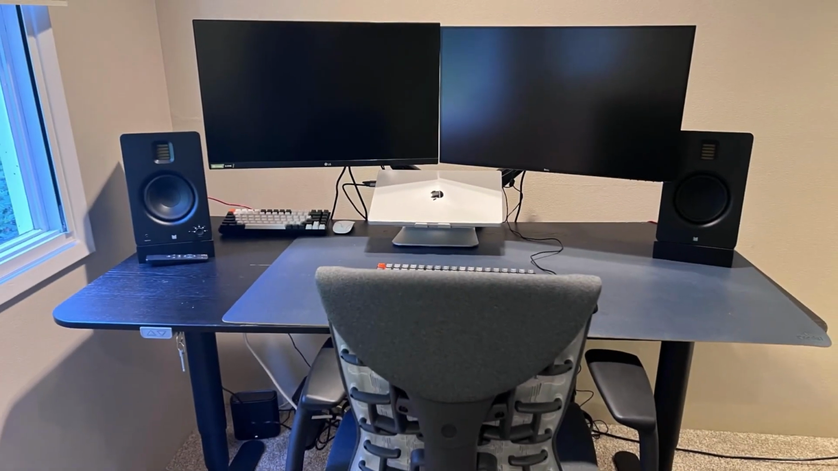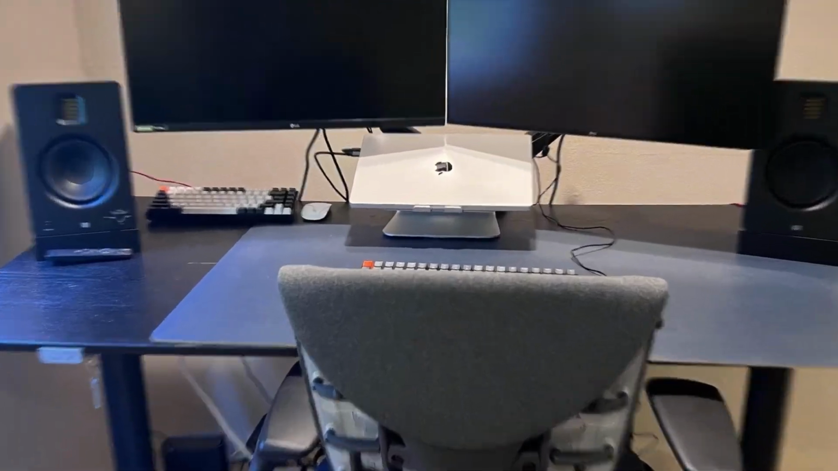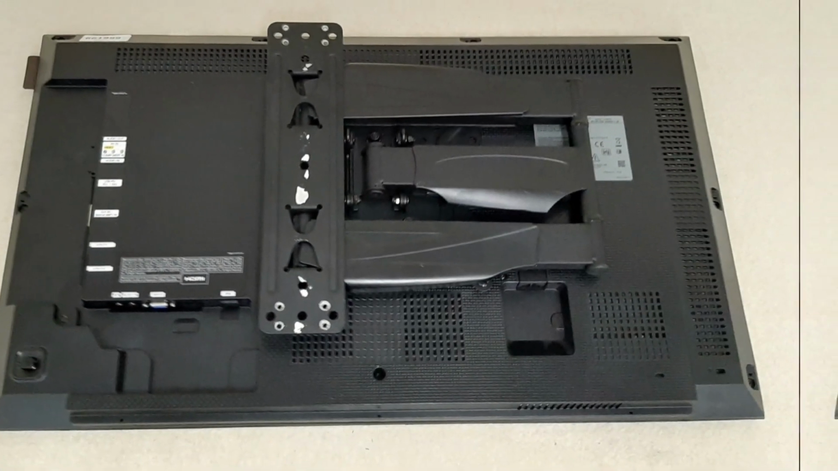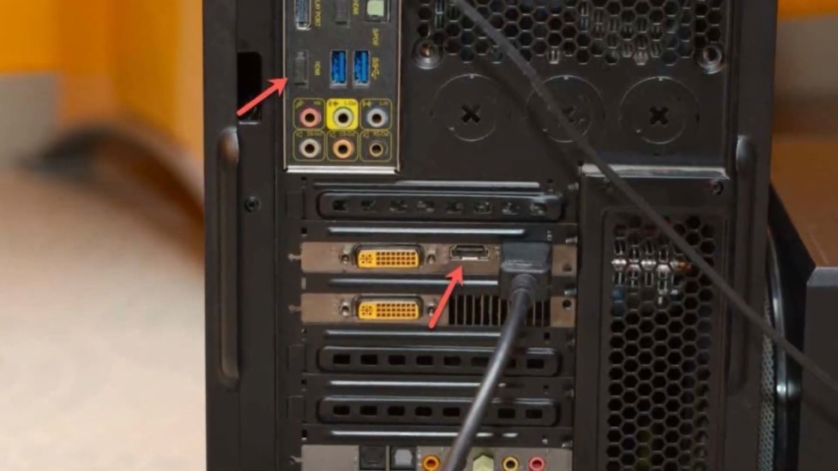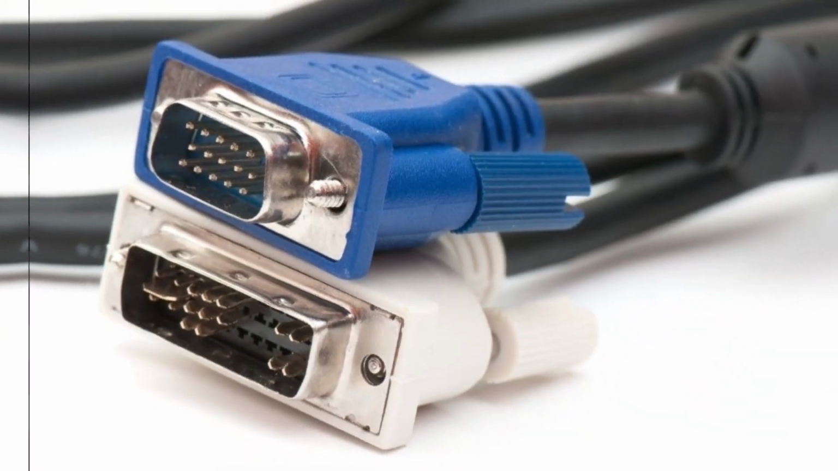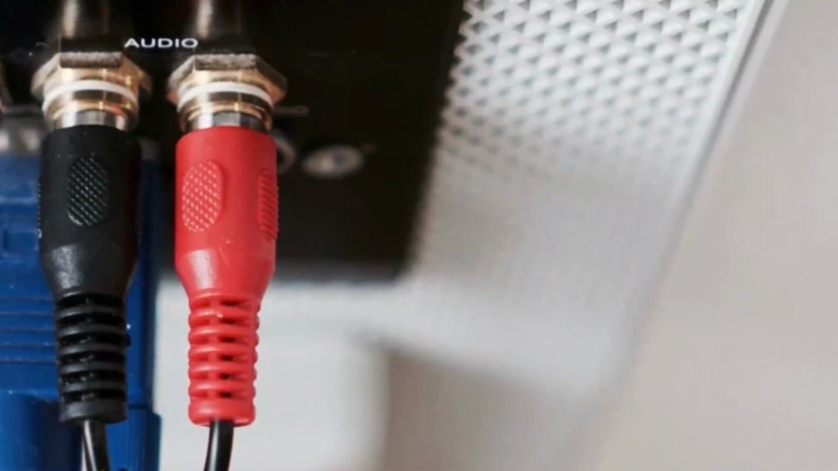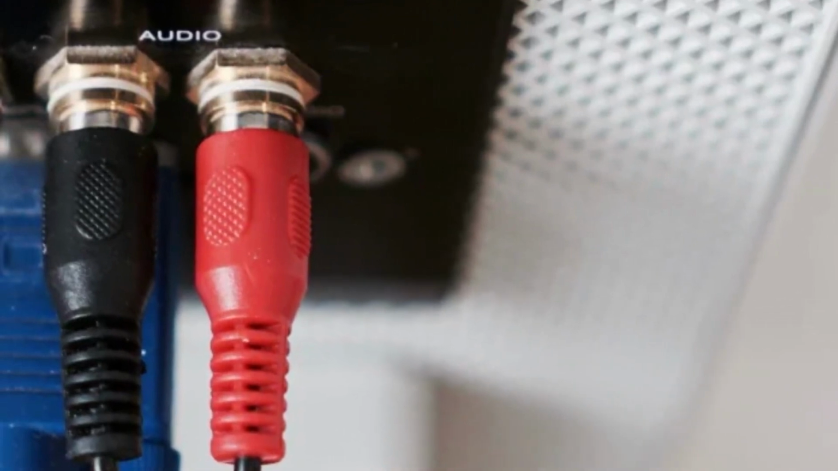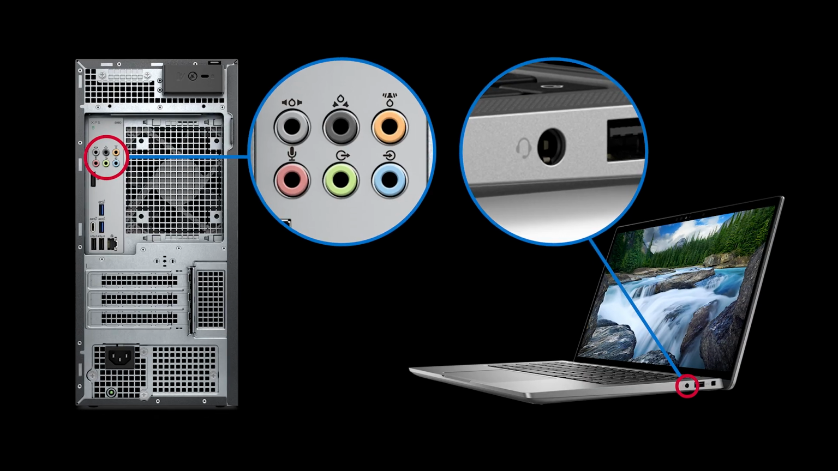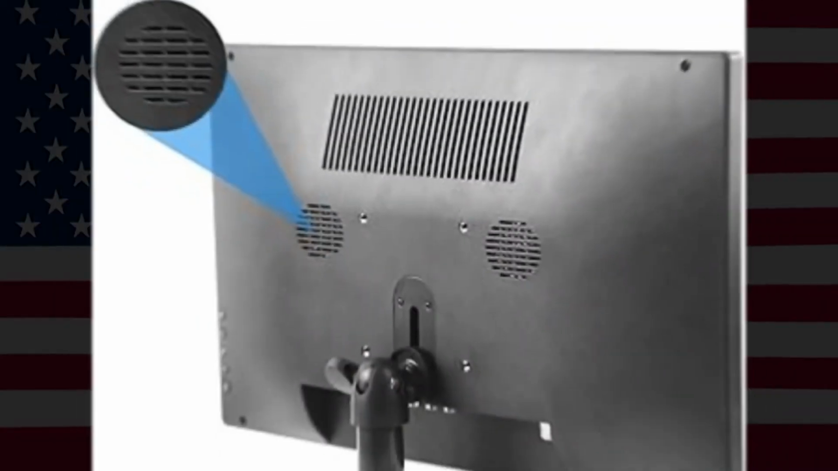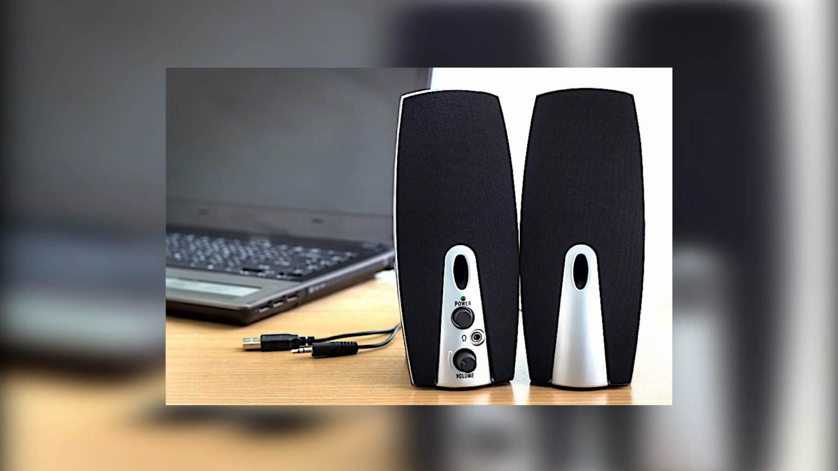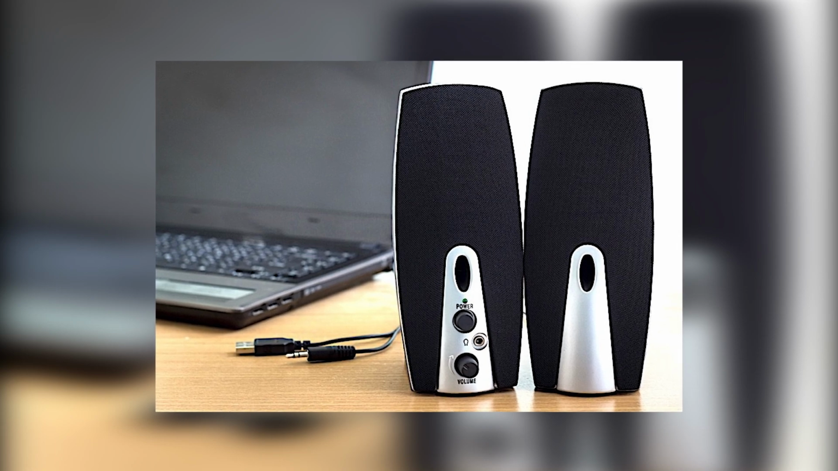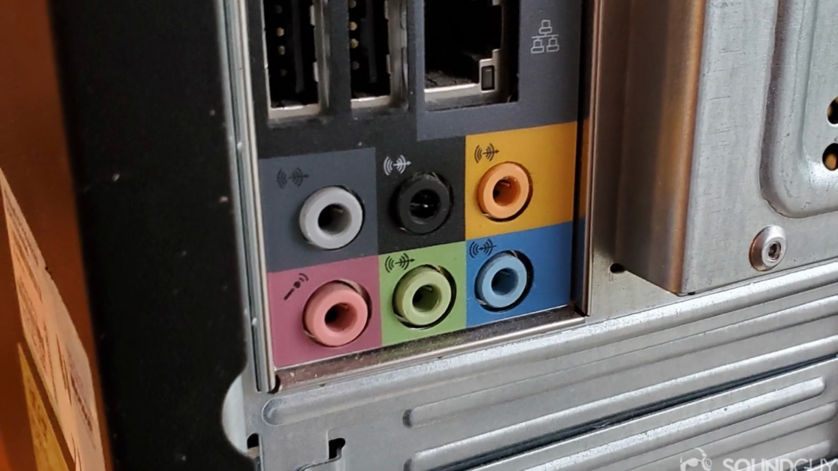Number 4. Check hardware. Sometimes the issue is as simple as a loose cable or a faulty port. Double-check that your HDMI cable is secure, try a different HDMI port on your PC or monitor, and if possible, test with another cable. If your monitor has a headphone or audio out jack, plug in headphones to see if sound is being passed through. If audio works through the jack but not the speakers, the internal speakers may be missing or malfunctioning.